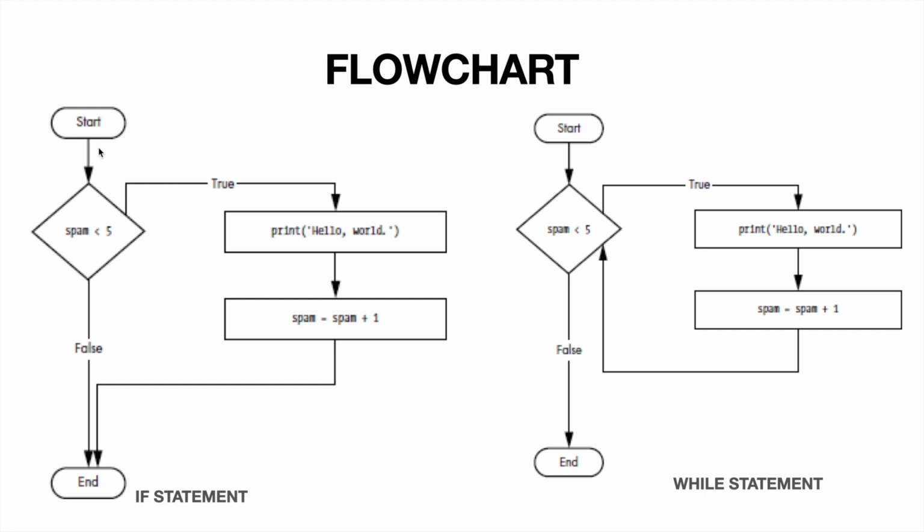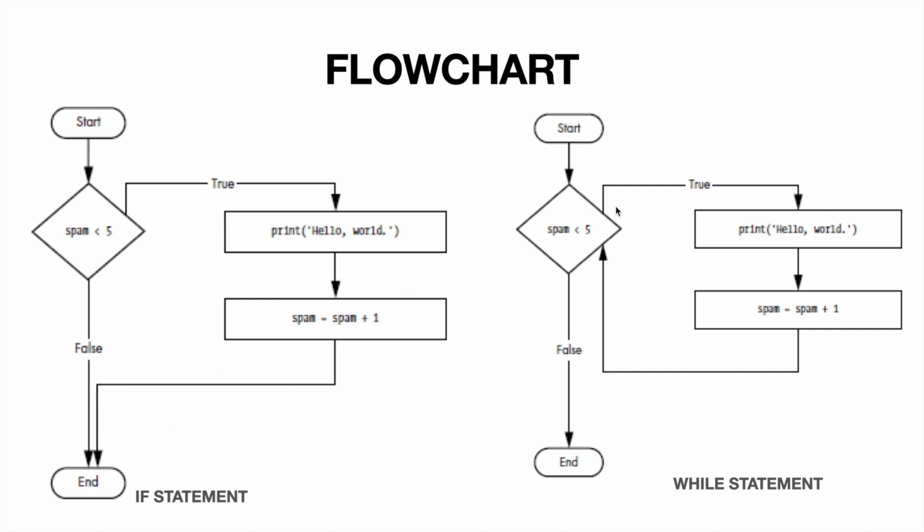Okay. So this is the flow chart for the if statement, and this is the flow chart for the while statement. You can see, start. It will start, spam less than 5. In the if statement, yes, spam is less than 5, because initially it was 0. True, it will print hello world, it will come to spam 0 plus 1, and the spam value will be updated to 1. After updating to 1, see, it will just come out.